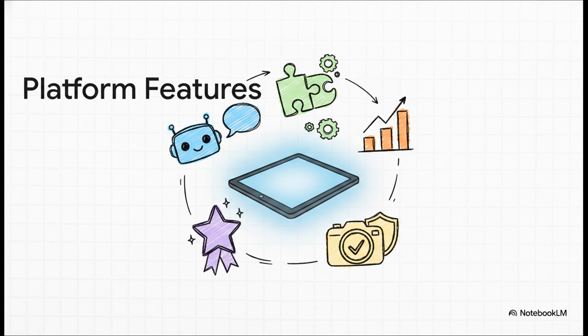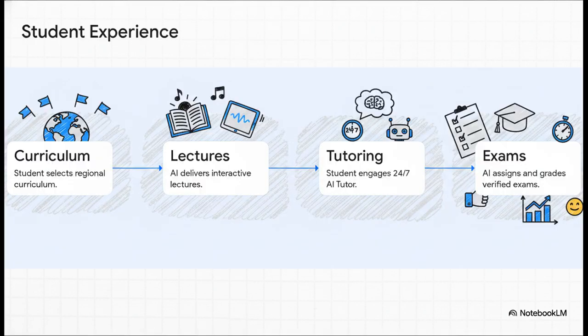absolutely crucial for credibility, verified camera exams. Let's actually break down the tangible mechanics of a student's experience step by step. Make it real. First, a student logs in and selects their regional curriculum. So it adapts whether they're in the US, the UK, or anywhere else. Second, the AI generates and delivers interactive multimedia lectures. Third, while they're learning, the student can chat via text or voice with their 24/7 AI tutor to clarify things instantly. And finally, the AI automatically assigns, proctors, and grades verified exams, giving them super fast, actionable feedback.